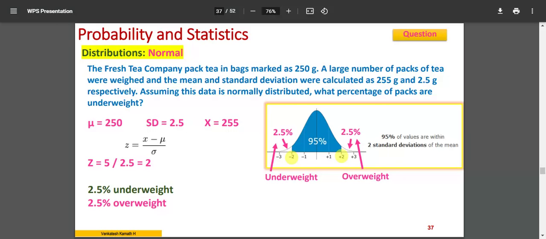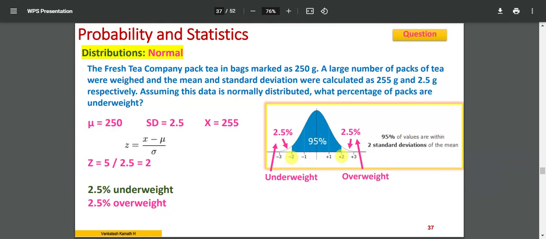The fresh tea company packs tea in bags marked as 250 gram. So the standard value is 250 gram. A large number of packs of tea were weighed. Large number means many samples they have taken. After weighing, each is supposed to be 250 gram, but it won't be. Small variation will be there.